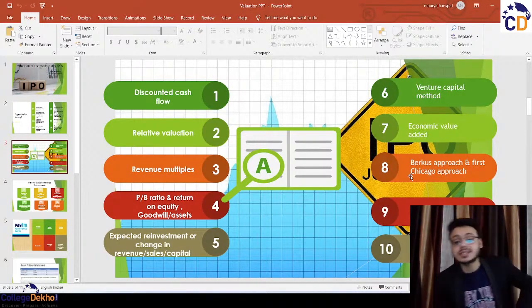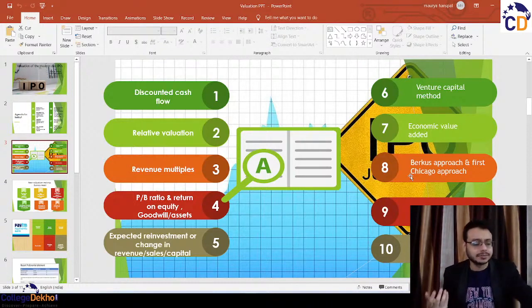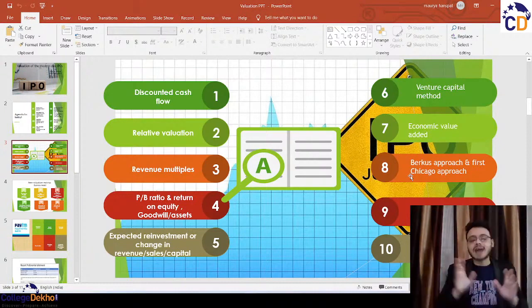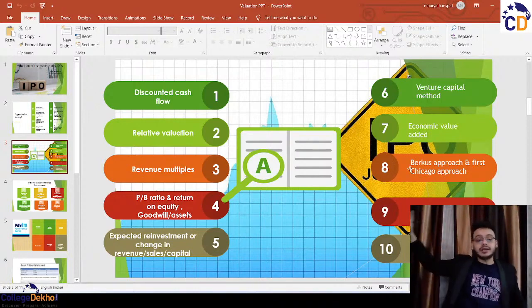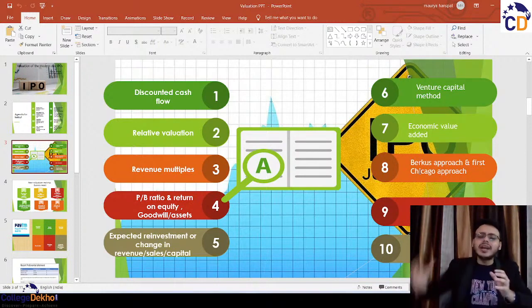You can use the Berkeley approach and the First Chicago approach, because these methods are meant particularly for startups and taught in foreign universities only. And I would say this in a very sad tone, that these methods are not taught in India so much. This is basically a method for valuing startups, which is taught in universities outside India, in startup schools and all that. The Berkeley approach and the Chicago approach take certain factors and assign certain weightage to those factors.